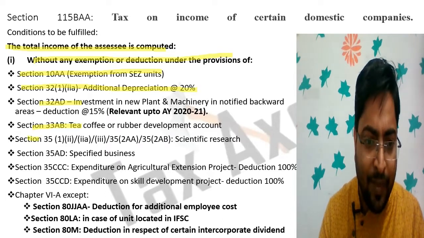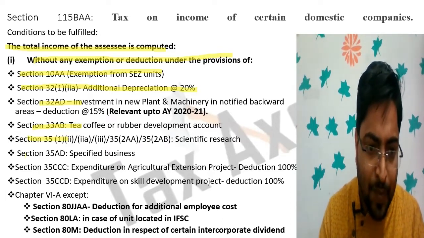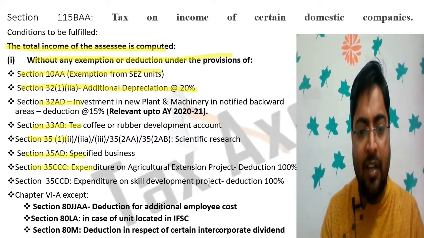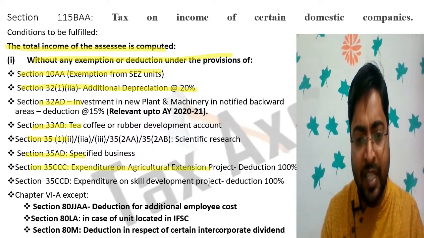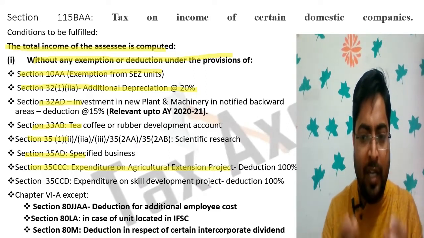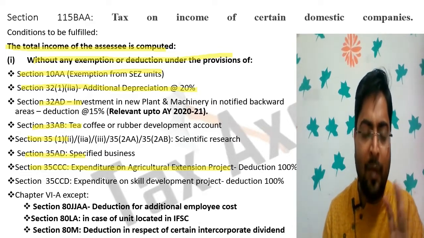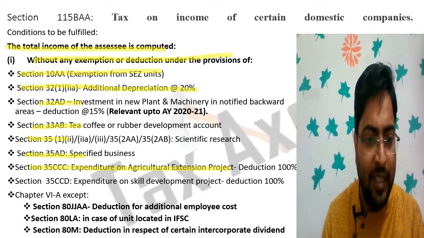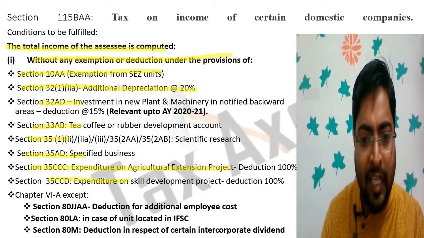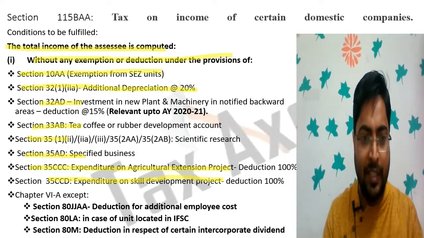Section 35, this is for scientific research. 35AD, specified business. 35CCC, expenditure on agriculture extension project. 100% deduction was allowed, but if you go under 115BAA, you are not eligible to get the benefit of section 35CCC and section 35CCD, expenditure on skill development project. You will also not get the benefit of section 35CCD.